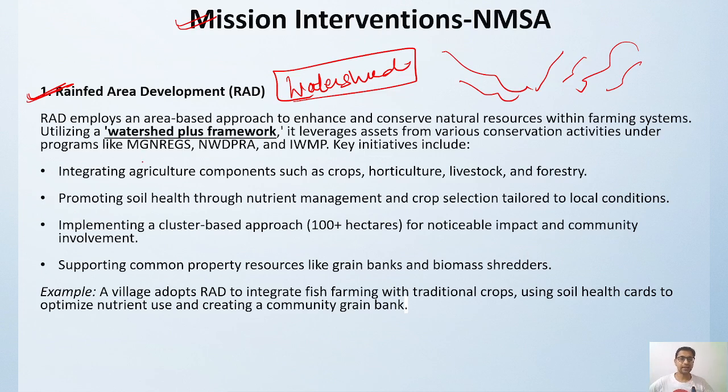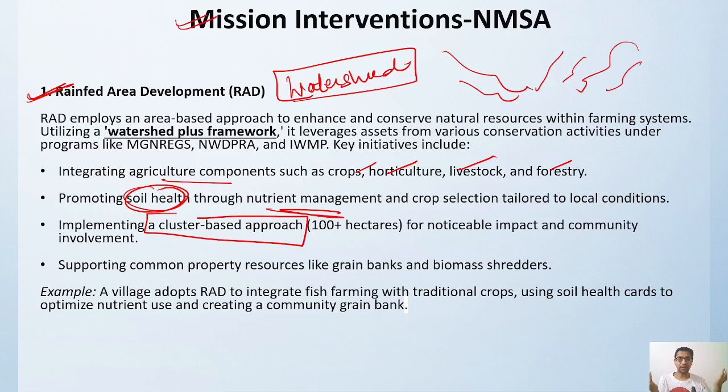So what exactly is the focus over here? Here we are integrating our agriculture components like crop, horticulture, livestock and forestry. Then soil health focus is also there, and nutrition management is over here. Then a cluster based approach, 100 plus hectares, for noticeable impact that we want. So that means we are creating a cluster. Cluster based focus over here is under the rain-fed area development program.